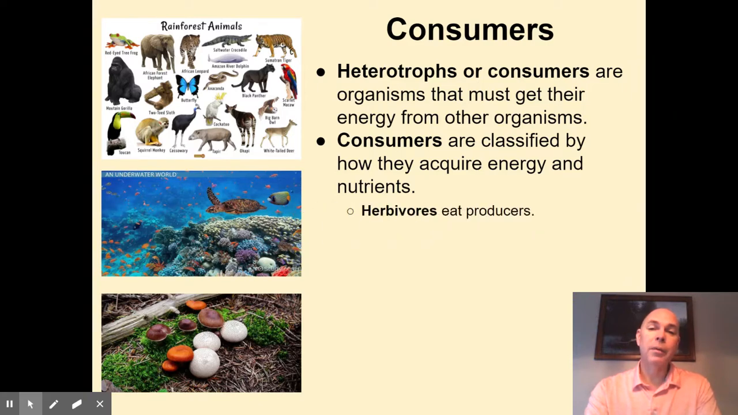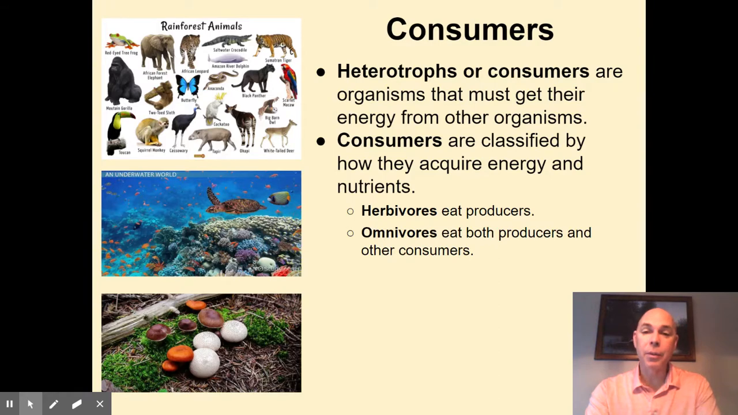So, for example, we have herbivores. Herbivores only eat producers. Another way you could say that herbivores eat only autotrophs, whereas omnivores eat both producers and other consumers. So in other words, they eat both autotrophs and other heterotrophs. And carnivores eat other consumers. They do not eat any plant material, any autotrophs.